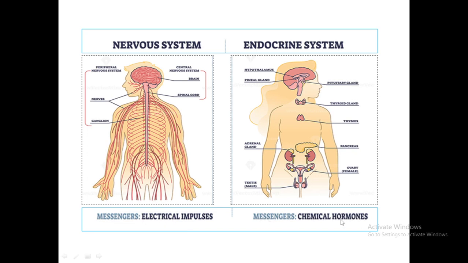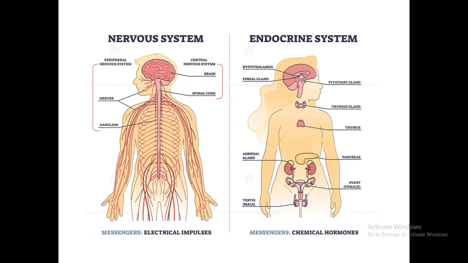Here are some of the common glands that are found throughout our body. For example, the first one here is the pineal gland, which controls our sleeping cycle. There is the pituitary gland, which controls the activity of other hormones, initiating or stimulating the production of other hormones. Because of this, we call it the master gland. There is the thyroid gland, which is responsible for the regulation of our metabolism and produces thyroid hormone.